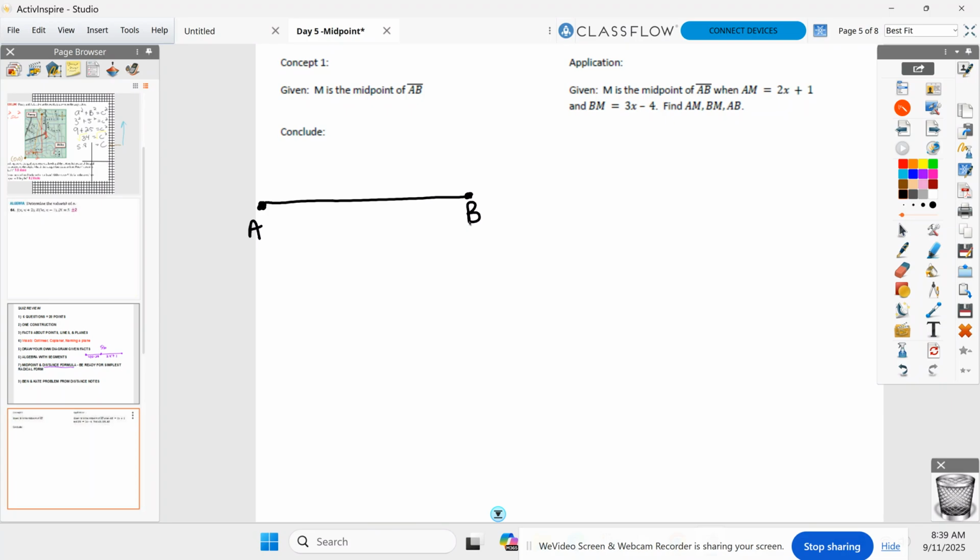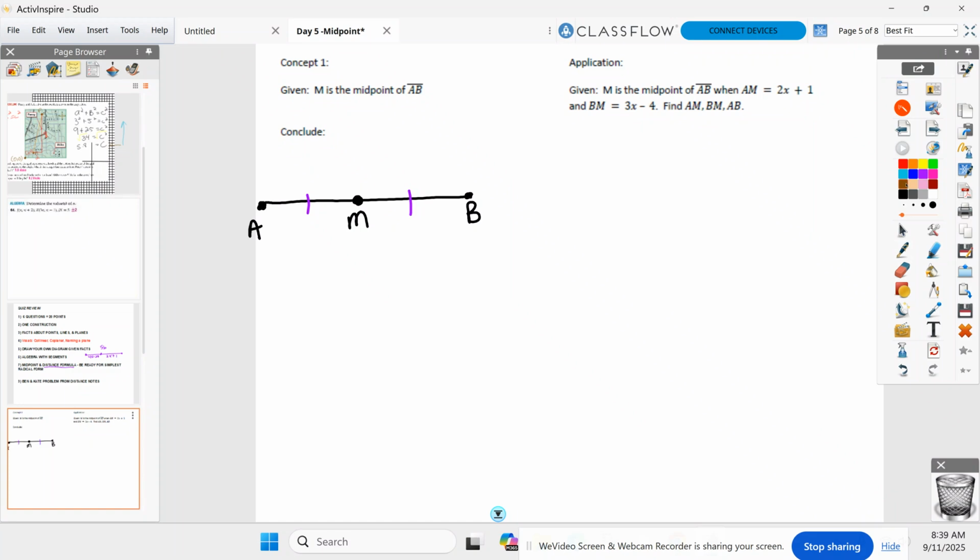So hopefully most of you are putting M right in the middle of the segment where it should go. Now, it looks like it's in the middle. What markings can I put on my diagram so you can actually tell me that this segment and this segment are the same length? We have actual markings here. What do you got? Hash marks, right, everybody? Hash marks. So please put hash marks on AM and MB. That shows me that they're congruent.